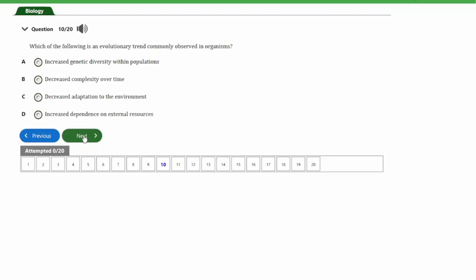So guys, looking at the options given to us here, the correct one is option A, and that's increased genetic diversity within populations. As organisms keep evolving, we notice that there is diversity in their genetic makeup. So genetic diversity actually increases with the evolutionary trend.